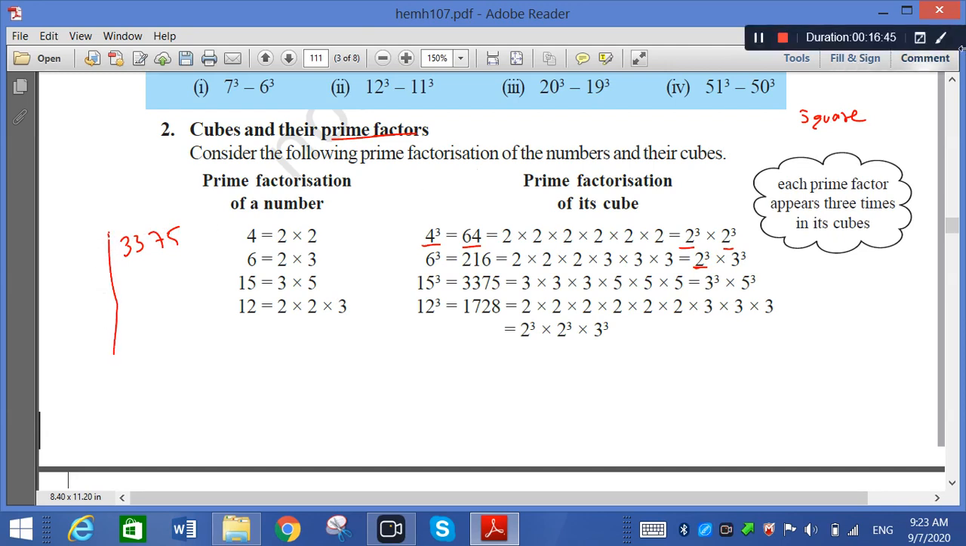So where do we have to start this? I have to start from here. The unit place is 5, and if you look at it properly, the sum of the digits is 18, so it is divisible by 3.